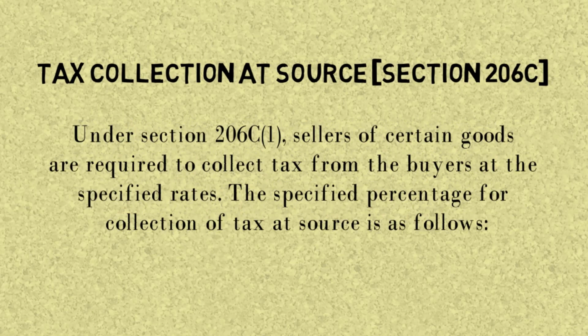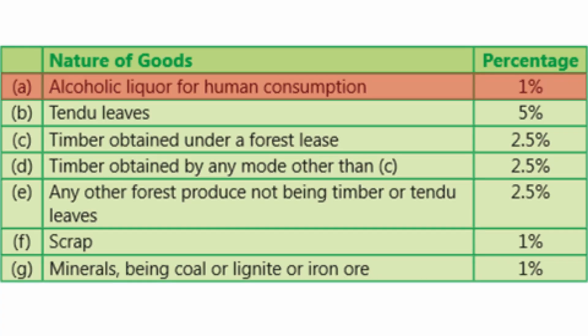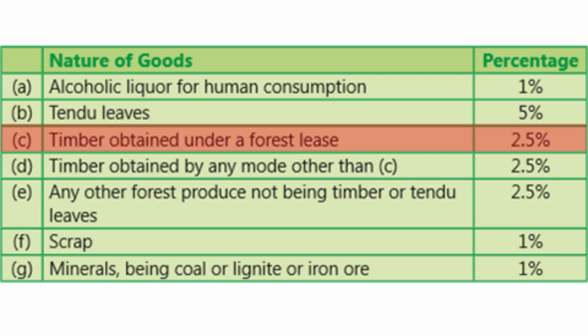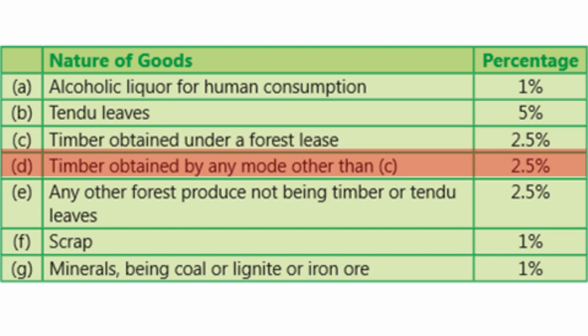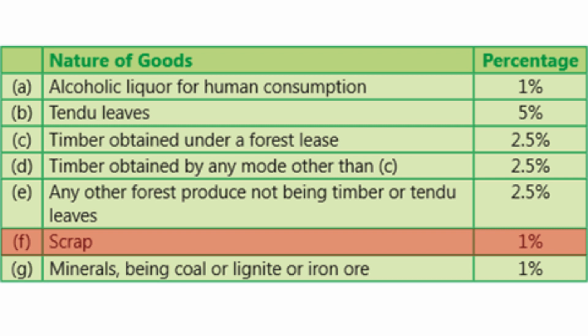The specified percentages of collection are provided for certain categories of items: alcohol, 1%; tendu leaves, 5%; timber obtained under a forest lease, 2.5%; timber obtained by any other mode, 2.5%; any other forest produce not being timber, 2.5%; scrap, 1%; and minerals being coal or lignite or iron ore, 1%.